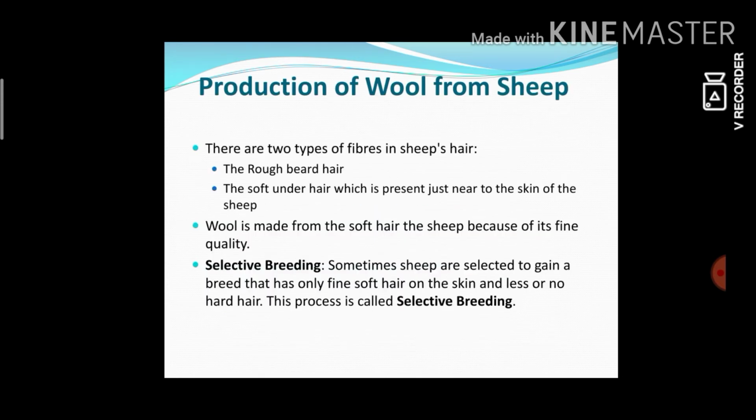There are two types of fibers in sheep's hair. The first one is rough beard hair. Some sheep have rough hair. Next one is the soft underhair, which is present just near the skin of the sheep. Wool is made from the soft hair of the sheep because of its fine quality.